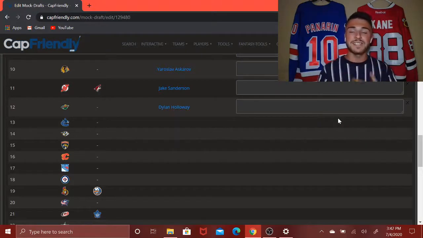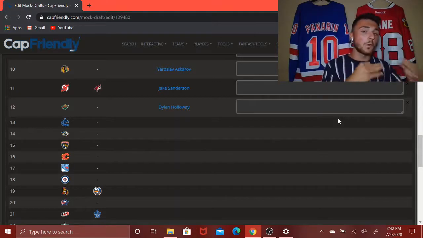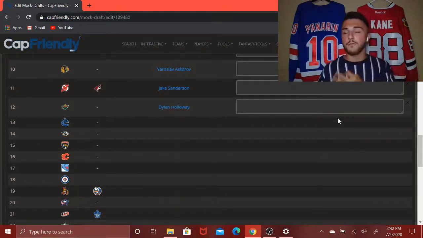In 35 games played, he had 17 points, including 8 goals and 9 assists, and really looks like another guy who can transition into the NHL right away, and I think that would benefit the Wild a ton, as I don't really know where they are. They aren't in a rebuild or retool, but they definitely are in a situation where they're really not playoff worthy yet, but they aren't that far off either. So bringing in a guy like Holloway, I think, would be great for them.